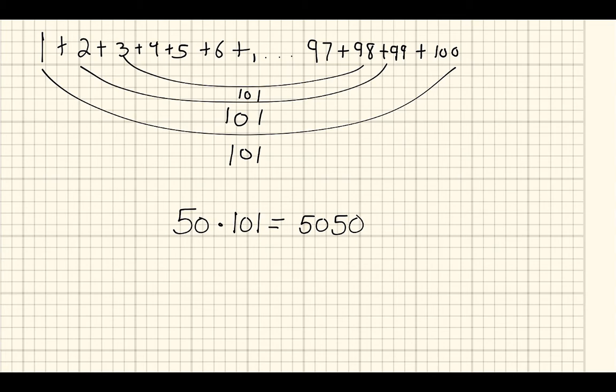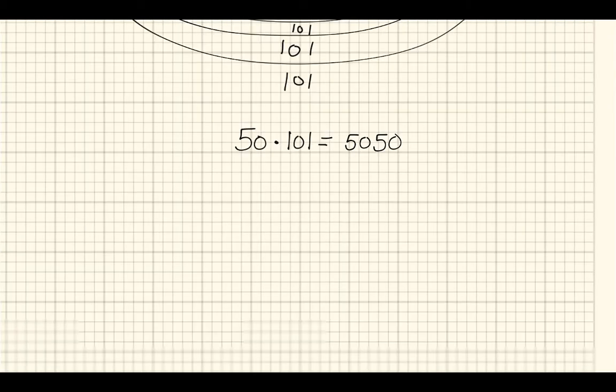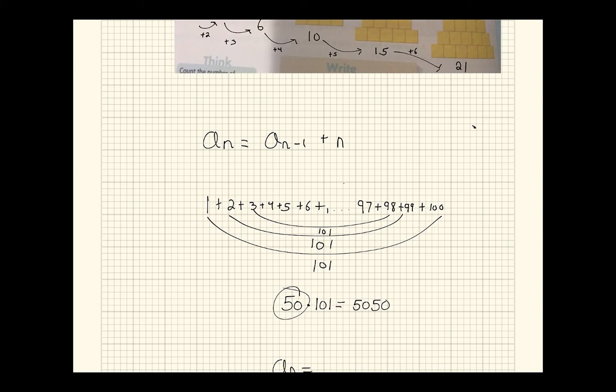So how does that help us come up with a formula for this one? Basically, it's going to be a sub n equals this number. Where did we get the 50 from? It's whatever your term is divided by 2. We had 100 terms, so divide that by 2, and then multiply that by one more.